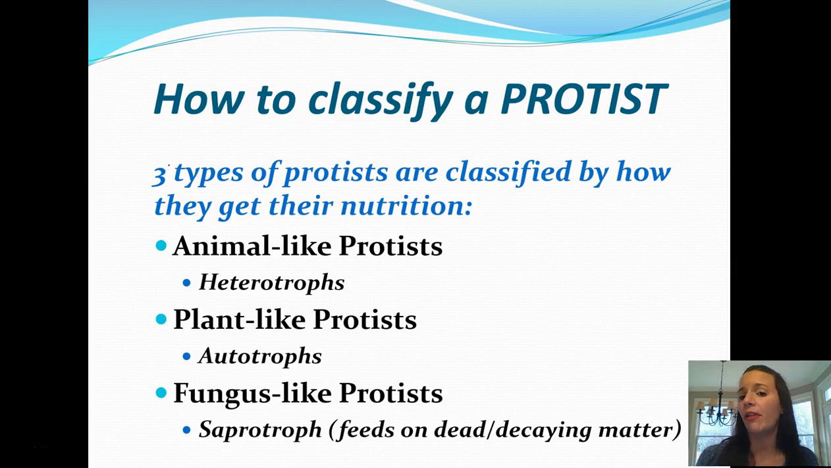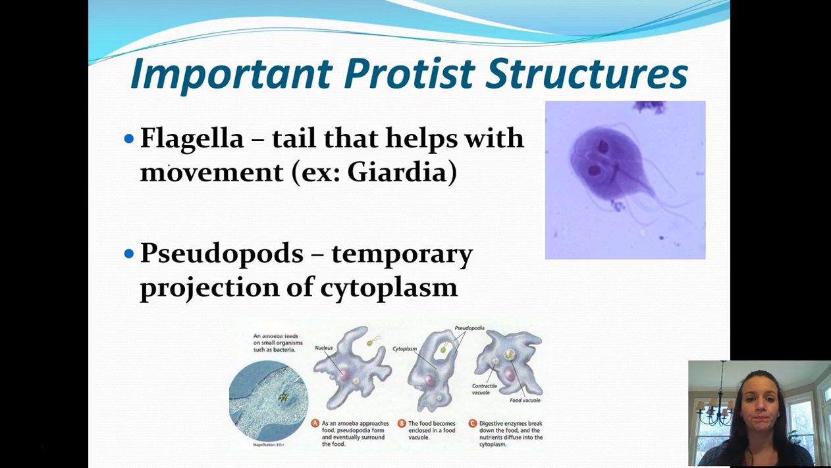So there are some ways that we classify protists. First of all, there are 3 types of protists, and these are classified into these types based on how they get their nutrition. If you remember, a heterotroph has to consume other things to get its food. That's the animal-like protist. An autotroph makes its own food. Those are the plant-like protists. And then a saprotroph, or a detritivore, feeds on dead and decaying things, and those are the fungus-like protists.